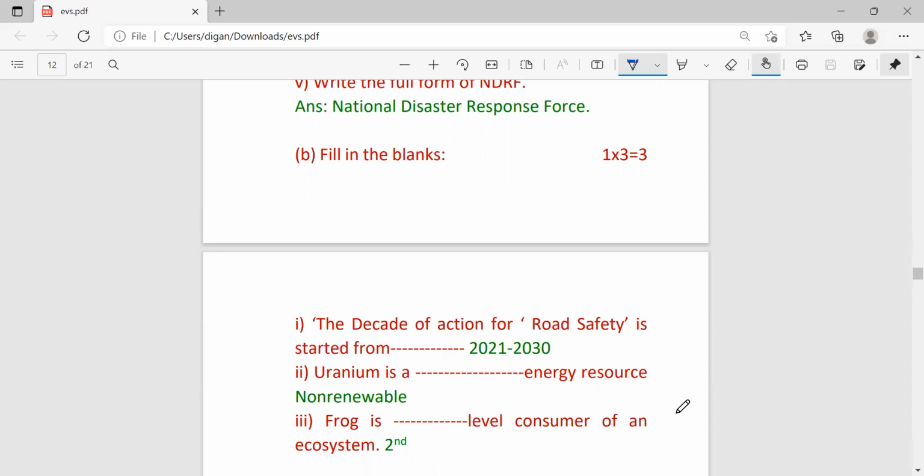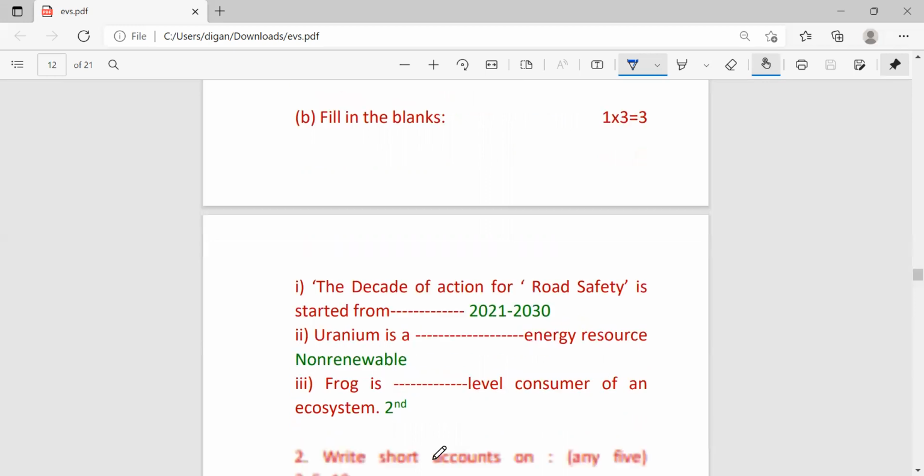Frog is a level of consumer in an ecosystem. So frog comes under second level, because frog eats the butterfly. So butterfly eats the producer, means the green plant is the producer. Then from the green plant, butterfly takes its food. So butterfly is the first consumer. Then butterfly is eaten by frog. That's why frog is the second consumer.